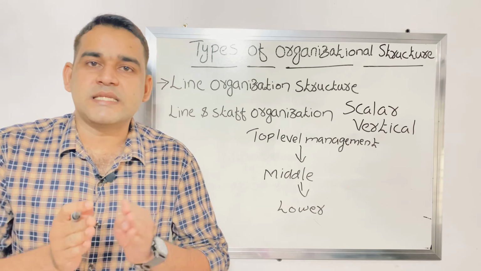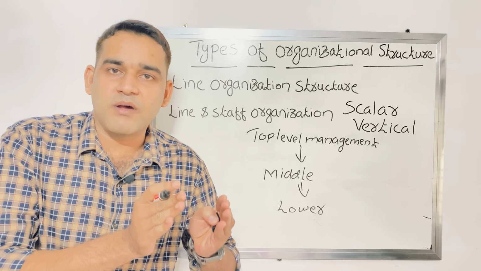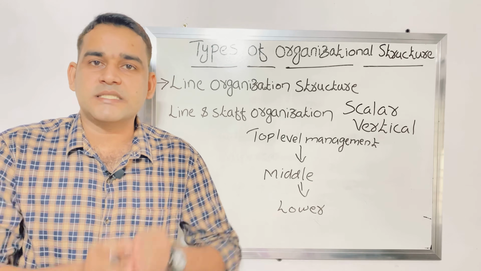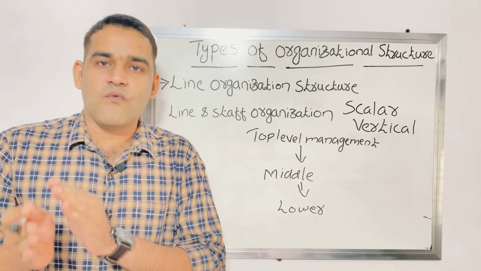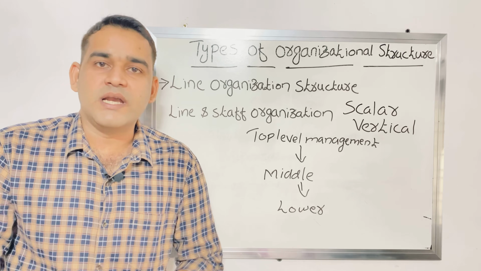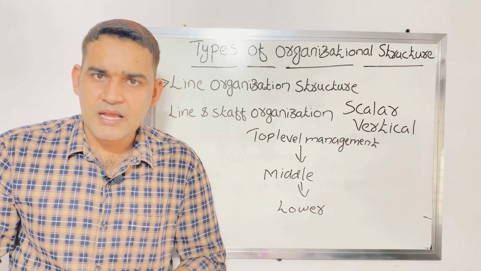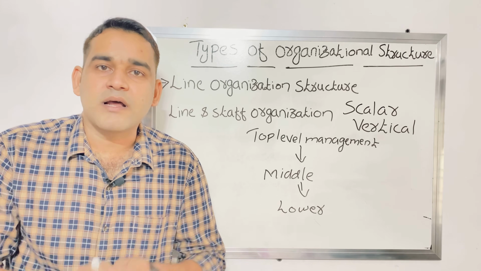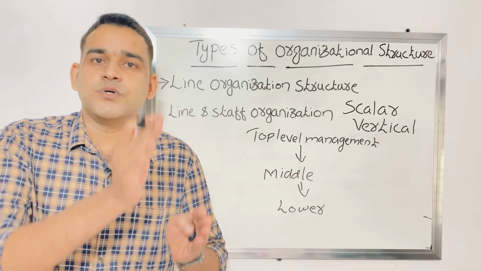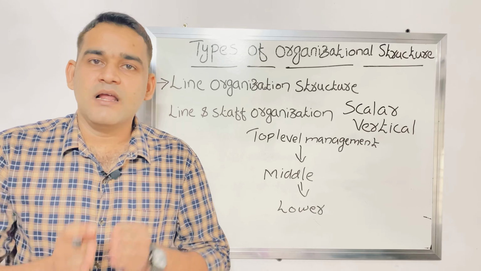So it is the oldest as well as the simplest organization structure, and the authority or power flows from top to bottom in a vertical manner.